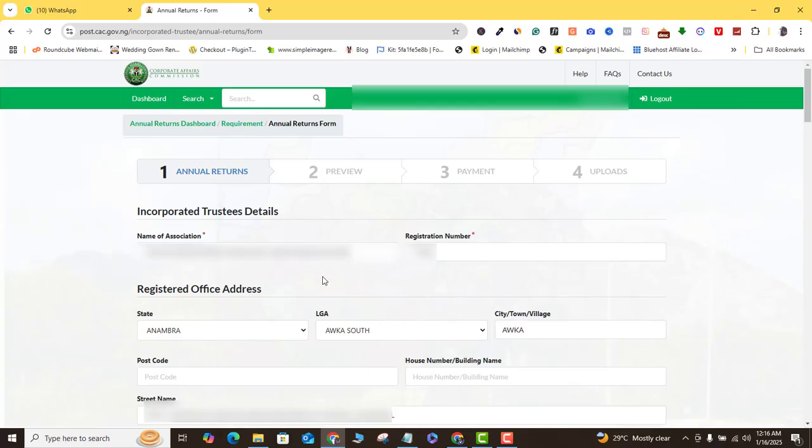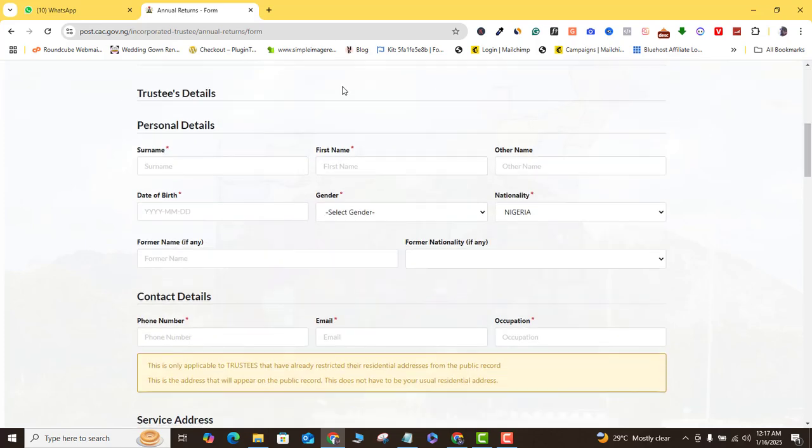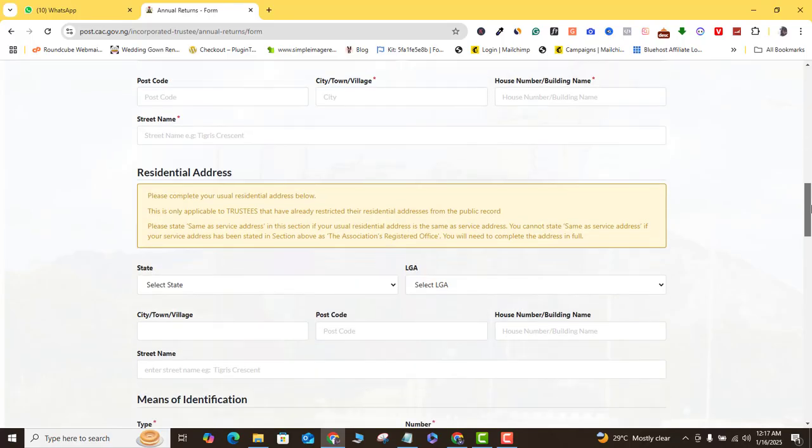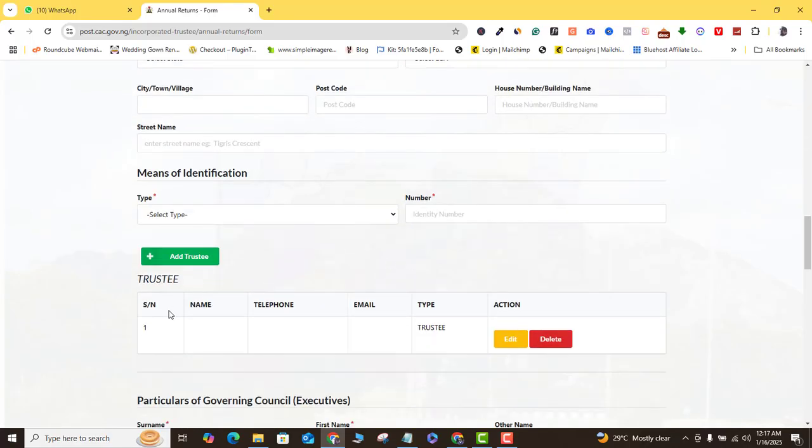And as you can see here, they have already been pre-recorded. So what you already have in your record on the CAC database will be automatically displayed for you here. So usually you don't necessarily have to fill in anything here. So if you go to the next section, you see the trustees detail. Okay, so here, if you scroll down, you can see that we don't have any trustee recorded here. Normally, you're supposed to have the trustees here because it's supposed to also be in your record on the CAC database, but obviously it's not there now. That means you have to fill in these details manually again.